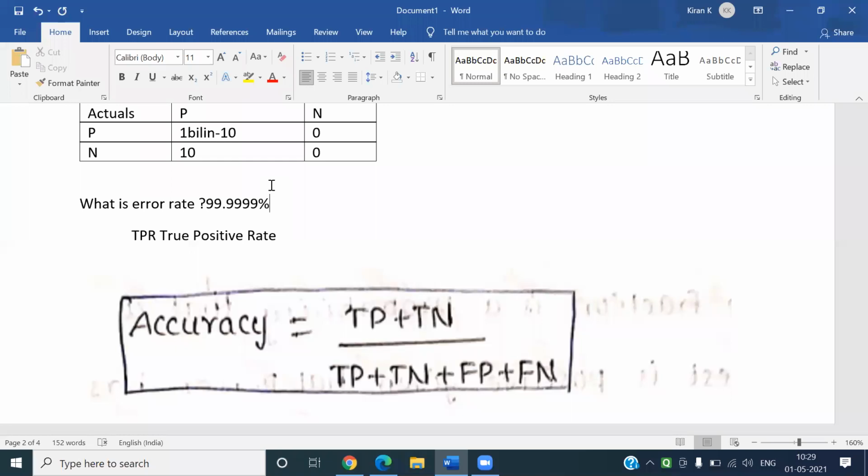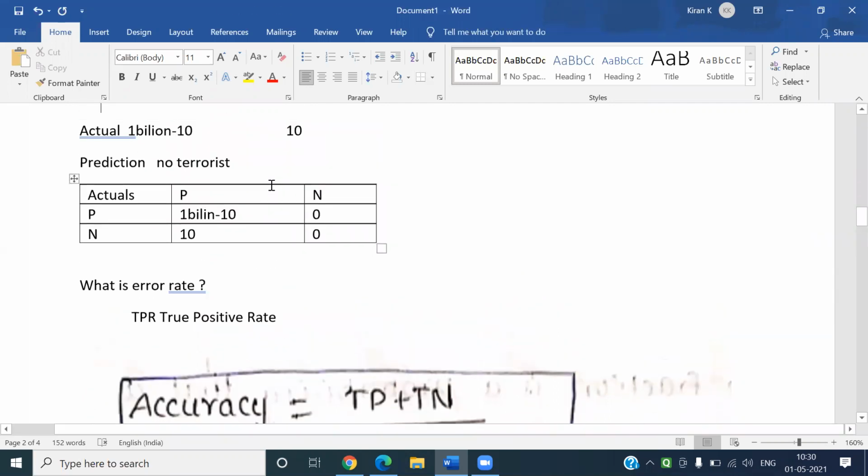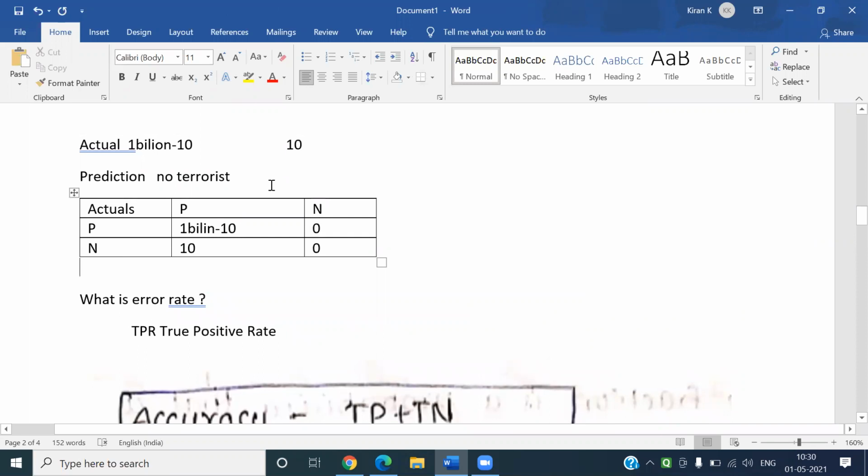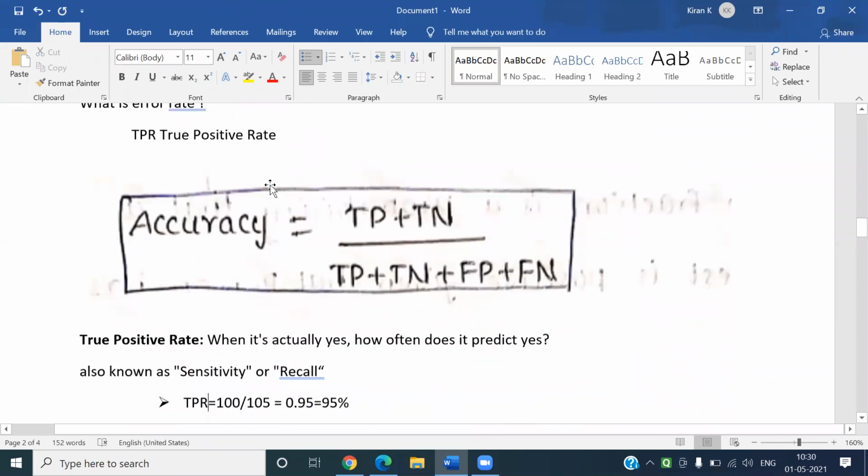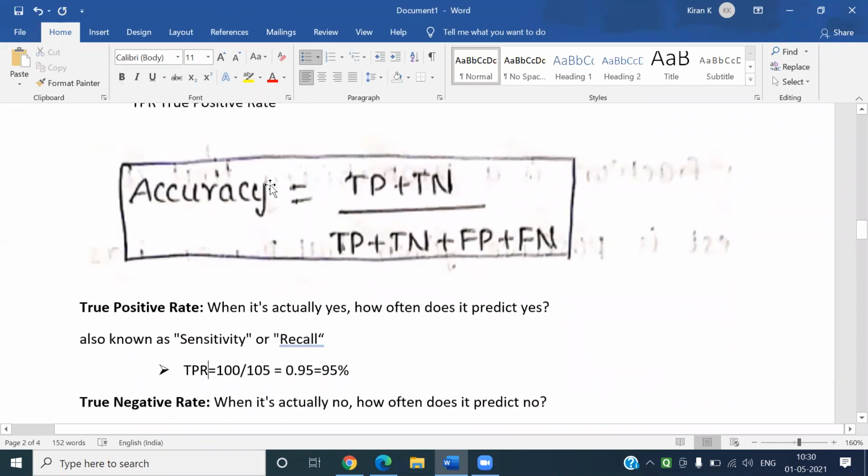But have you identified the terrorist? The answer is no. Then definitely this type is not exactly correct. So accuracy is not always true, my dear friends. So we have to consider the other metrics also.